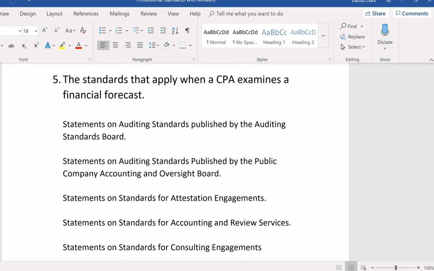You're asked to provide an opinion on what next year's financial statements might look like, given the assumptions that are built in by management into those financial statements. Based on last year, we threw some assumptions in, and here's what next year should look like. And the CPA is asked to examine it. That's a higher level of service than agreed upon procedures. So certainly you're going to follow attestation standards, SSAE, because it's a high level of service and you're asked for an opinion.